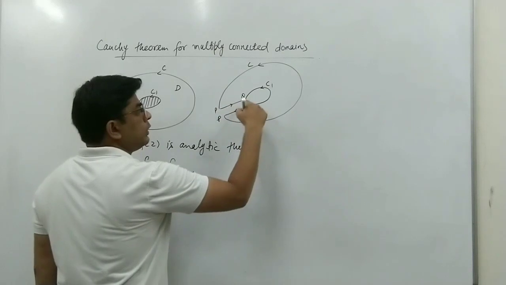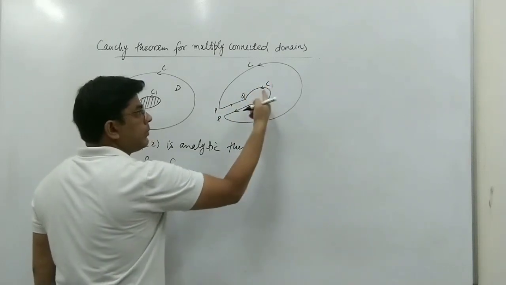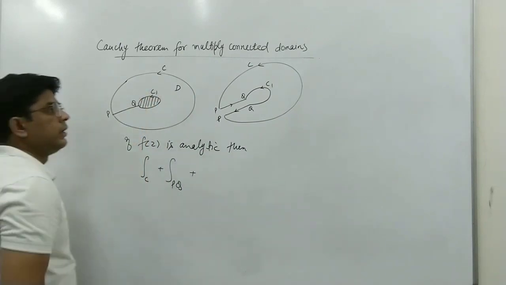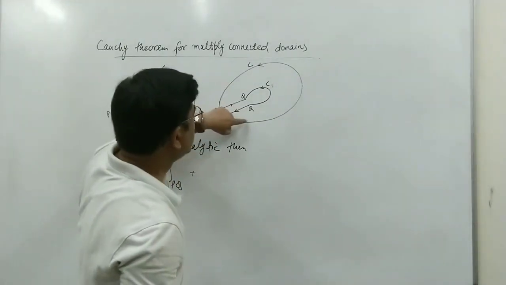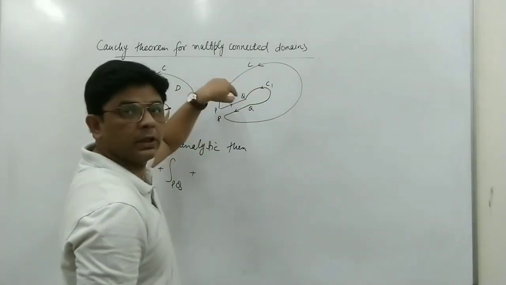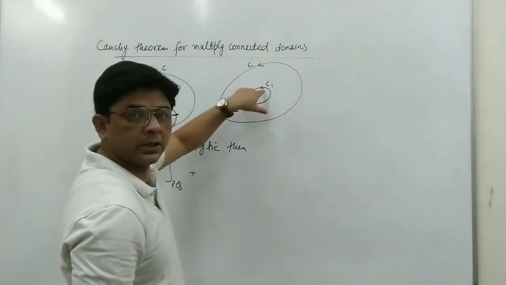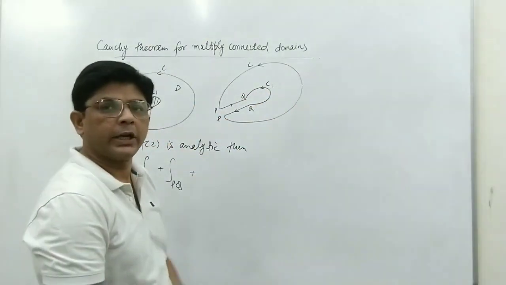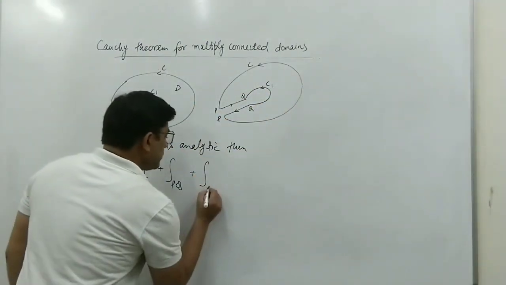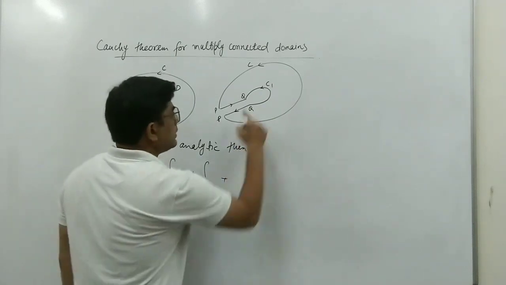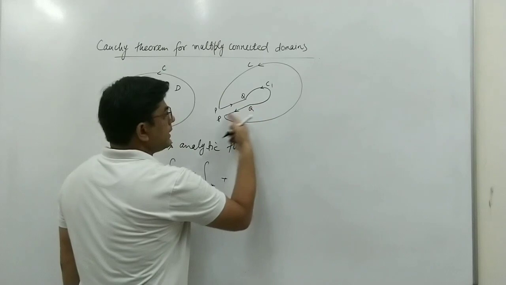This is the PQ, and now we are moving in this direction, but we have taken the direction of C1 as anti-clockwise, while we are moving in this direction from here, and then this, and then this. It means we are moving against this direction, so we can take this as C1 star, which is the opposite direction of C1.